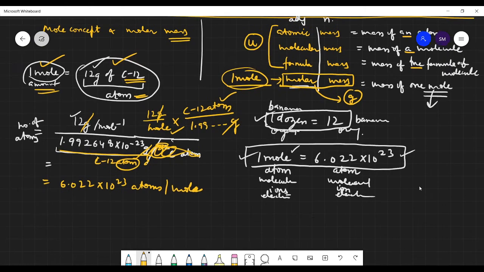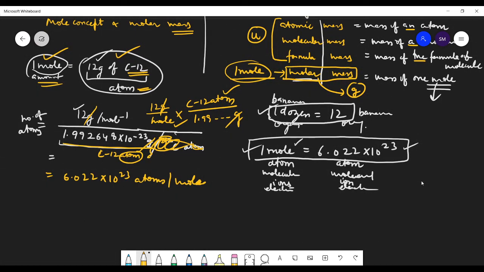You can write it down also. What is molar mass? Molar mass is the mass of 1 mole of a substance. It can be an atom, a molecule, an ion, or an electron.